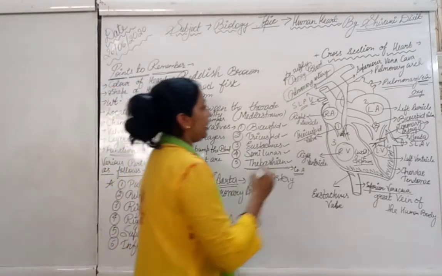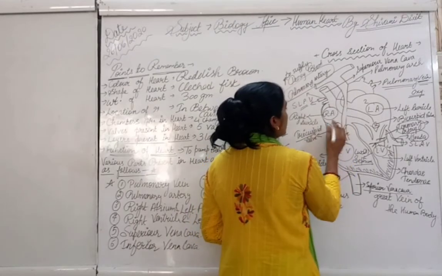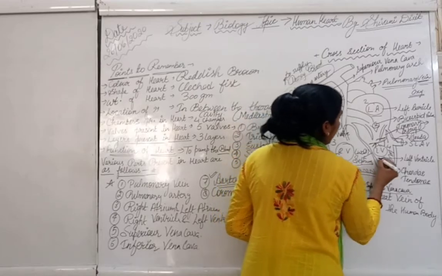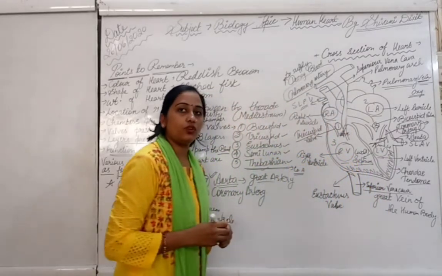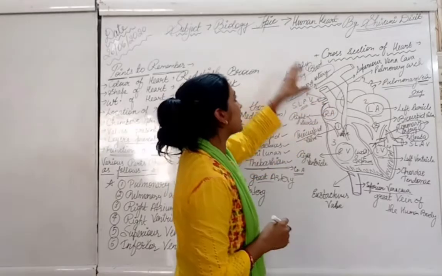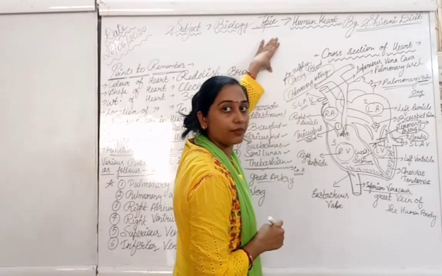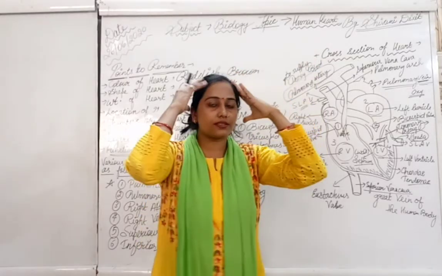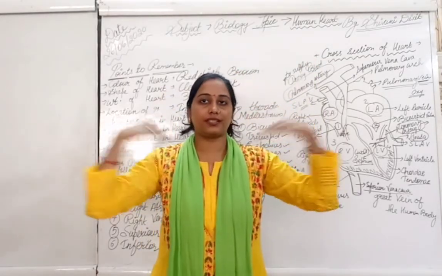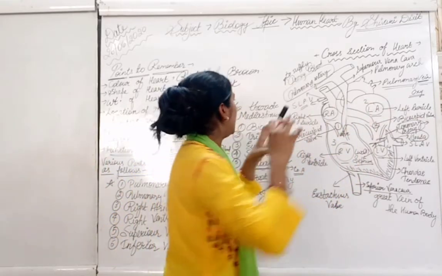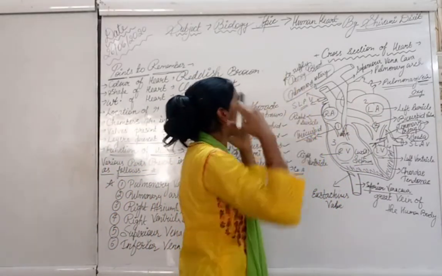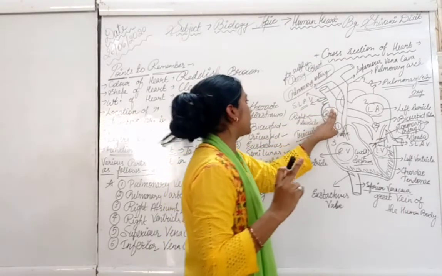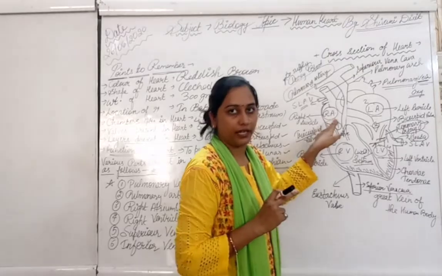Yes, we have to understand the function of the right atrium, left atrium, right ventricle and left ventricle. As we know, the superior vena cava carries deoxygenated blood from the upper side of the body, meaning the head, shoulders and arms, and this superior vena cava supplies this blood to the right atrium.